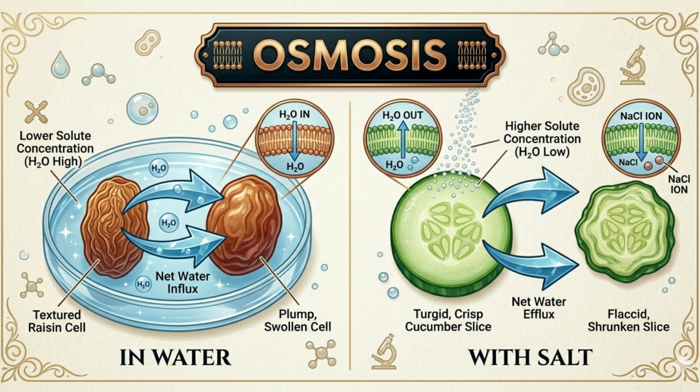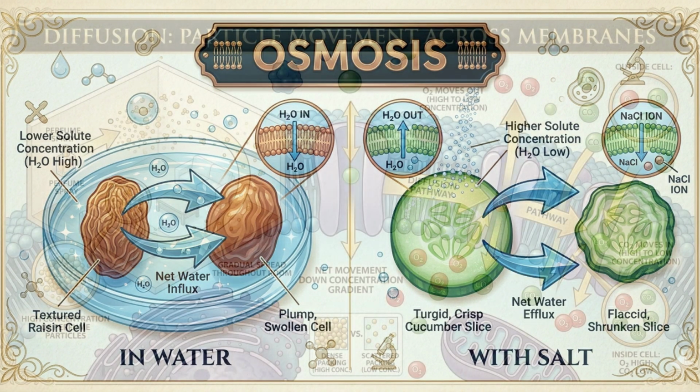Osmosis is the movement of water molecules from a region of higher water concentration to a region of lower water concentration through a selectively permeable membrane. Let us understand this with a real-life example. When raisins are soaked in water, they swell up. Why does this happen? Because water enters the raisin cells through osmosis. Similarly, when cucumber slices are sprinkled with salt, they release water and shrink. This happens because water moves out of the cells. Osmosis plays a very important role in plants and animals.